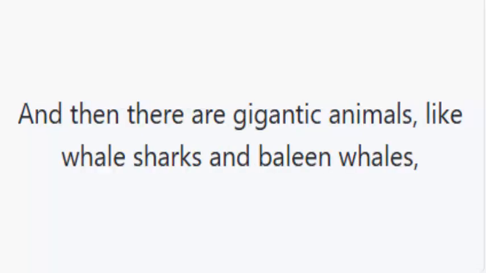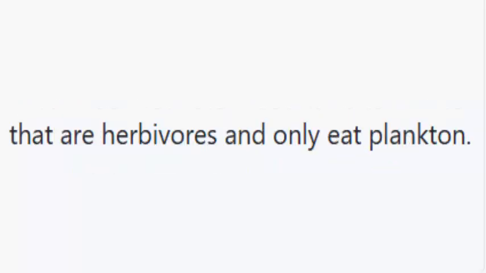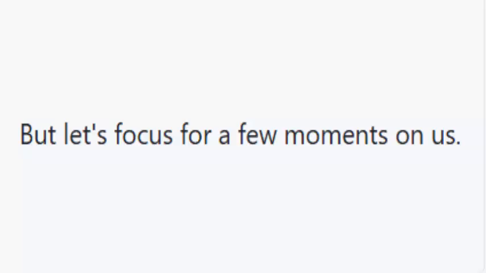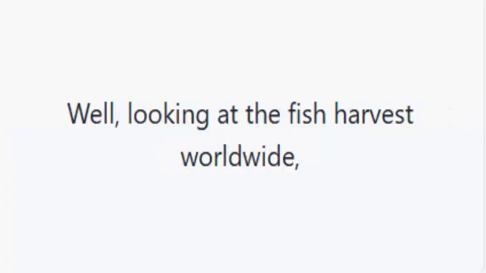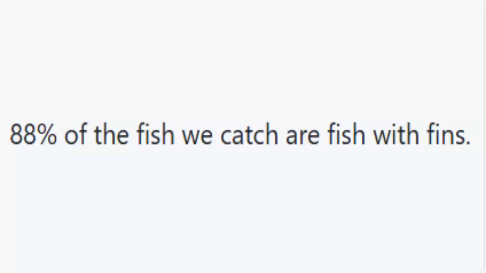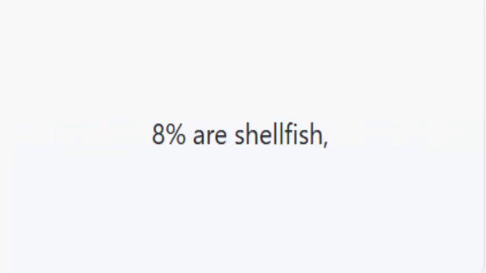And then there are gigantic animals like whale sharks and baleen whales that are herbivores and only eat plankton. But let's focus for a few moments on us. What are the implications of trophic levels for the fish we eat? Well, looking at the fish harvest worldwide, 88% of the fish we catch are fish with fins. 8% are shellfish, and 4% are crustaceans.